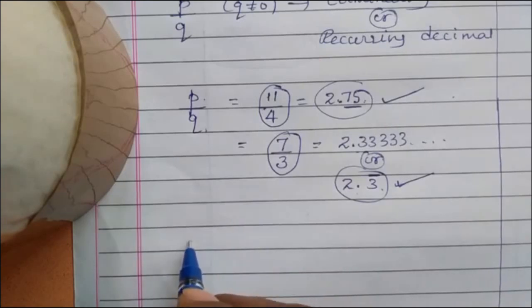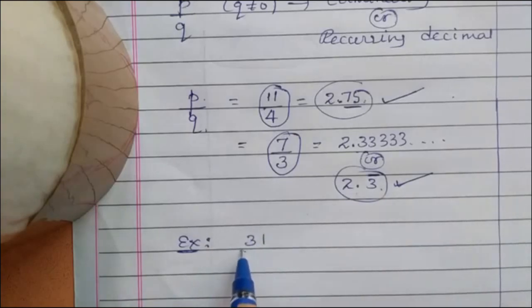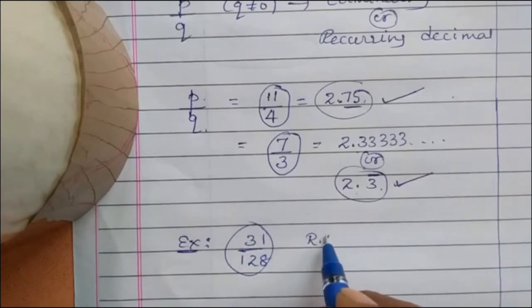The first example, let us see. Let us take 31 divided by 128. It is a rational number, right?